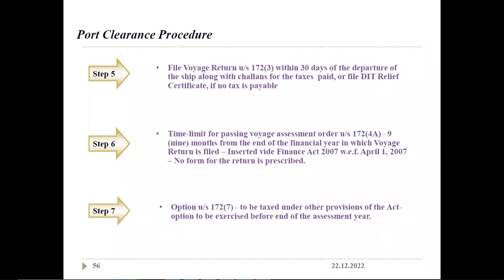Step 6: the time limit for passing the voyage assessment order under section 172(4)(a) is within 9 months from the end of the financial year. They have to pass a voyage assessment order. Step 7 is the option under 172(7) to be taxed under other provisions of the Act. The option is to be exercised before the end of the assessment year.